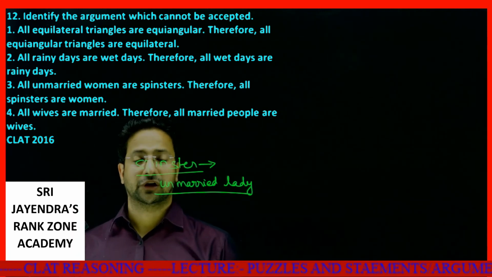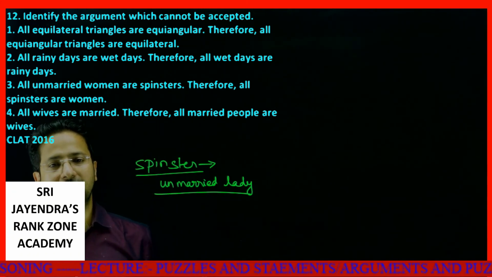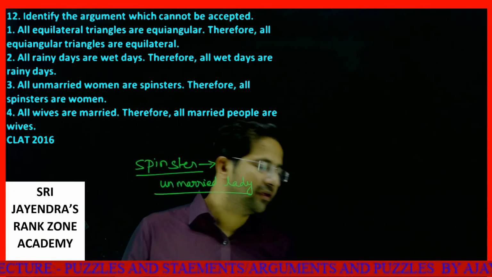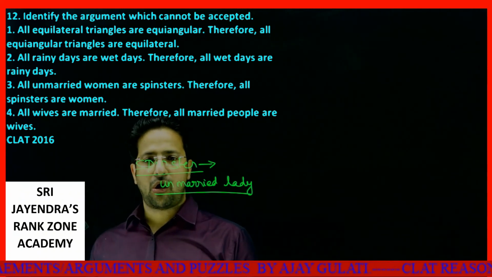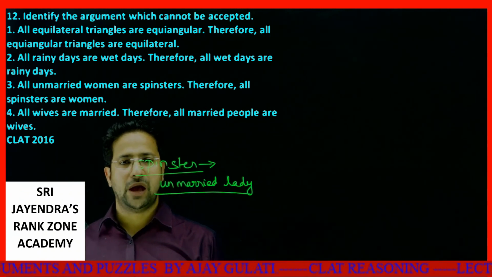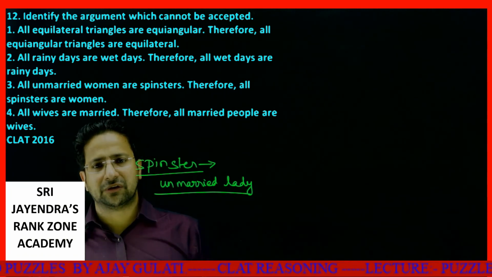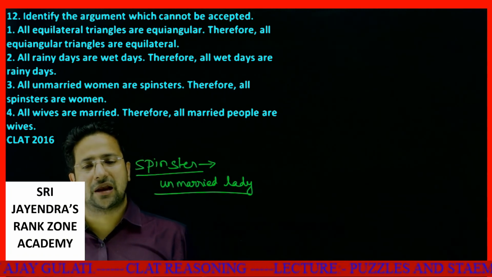See, what is the question? Identify the argument which cannot be accepted. Which cannot be accepted, meaning which must not be true. Okay. First of all, equilateral triangles are equiangular. Therefore, equiangular triangles are equilateral.